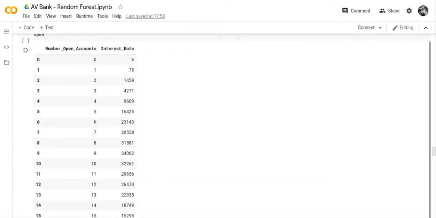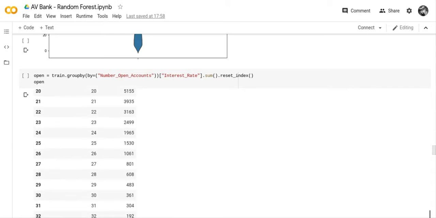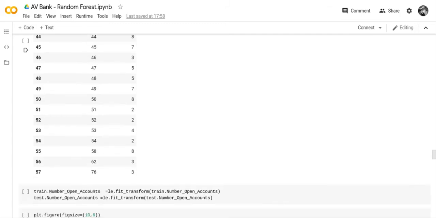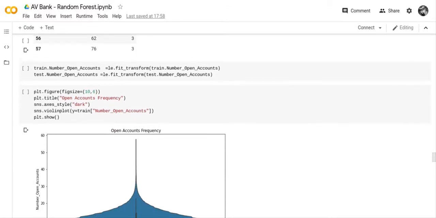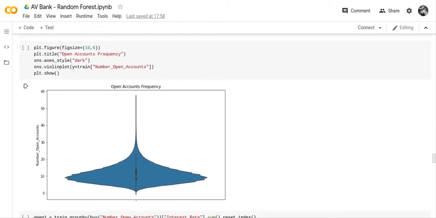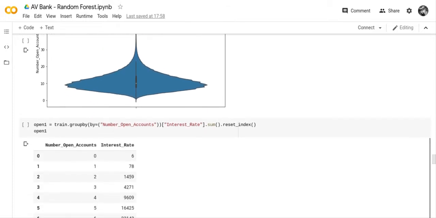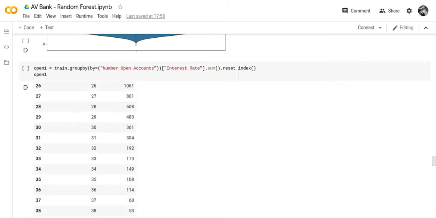And here we have a column on number of open accounts, and you've got lots and lots of categories, 58 to be precise. It's a numeric value. I made the decision to put it in a label encoder, but you would not have had to if you didn't want to. The next thing we did was put a violin chart on the open accounts, so you can see that number 10 seemed to be the highest. So here's a group by on the label encoded open accounts so you can see them.